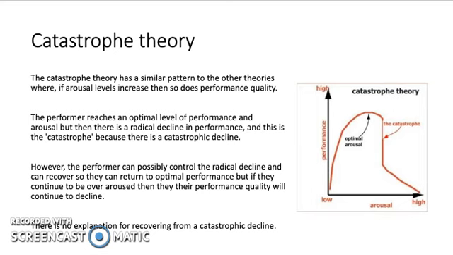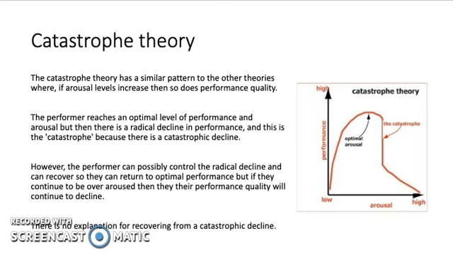However, the performer can possibly control the radical decline and can recover so they can return to the optimal point of performance. But if they continue to be over-aroused, then their performance quality will continue to decline. There is no explanation for recovering from the catastrophic decline, however, at its lowest point.